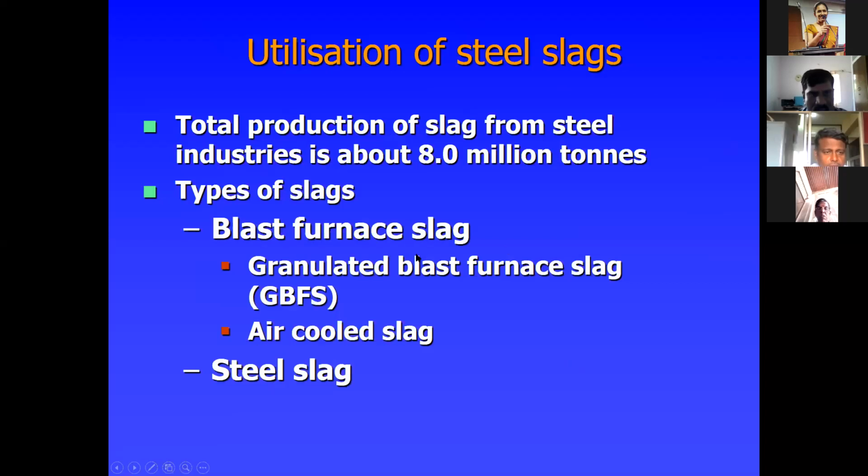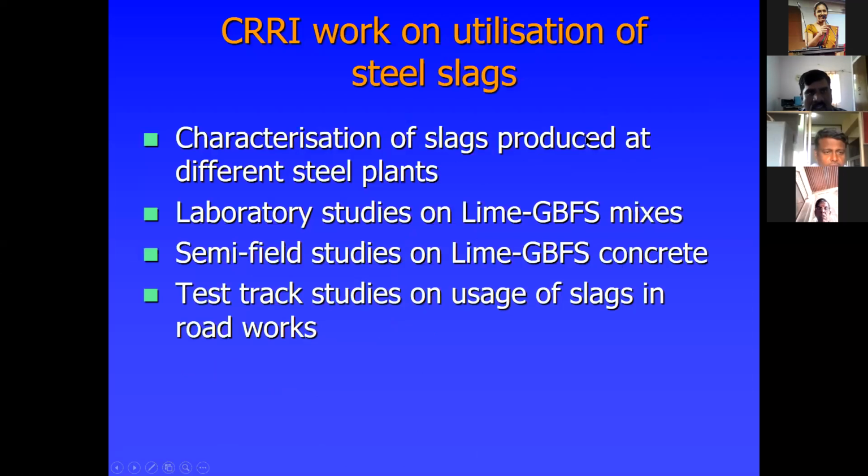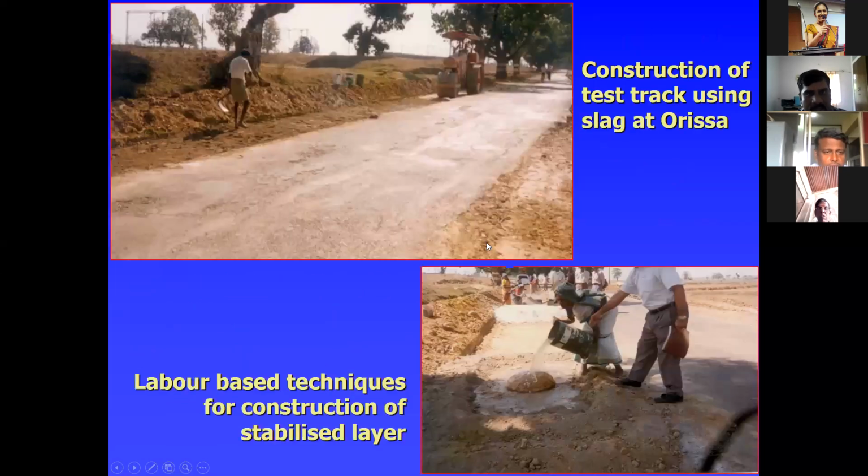Materials from the blast furnace slag, that is GBFS, granulated blast furnace slag. This can also be used in these constructions. CRRI has made some utilization of steel slag: characterization of slag product, laboratory studies, and also semi-field studies. These are some of the properties of air cooled and also steel slags. Road projects executed under CRRI guidelines using slags. Some of those guidelines have to be followed by CRRI, Central Road Research Institute. This has to be constructed using those materials.